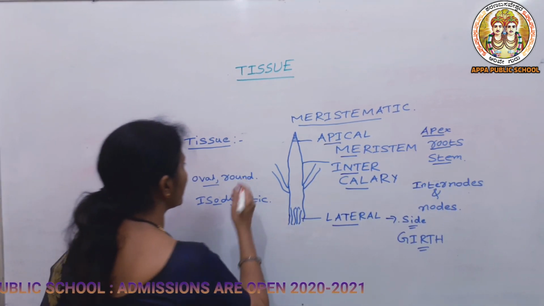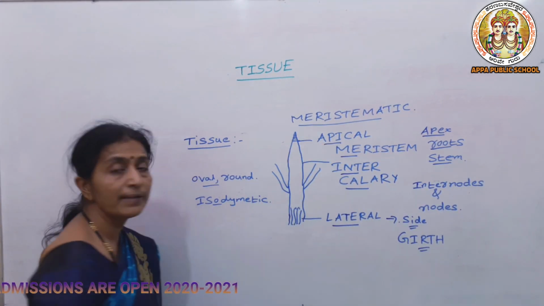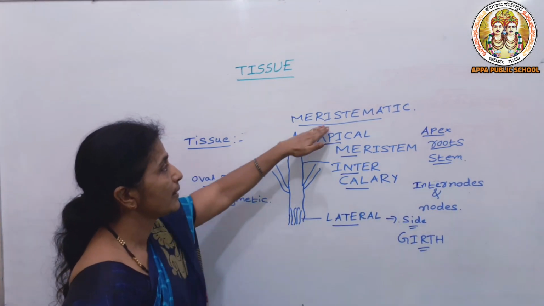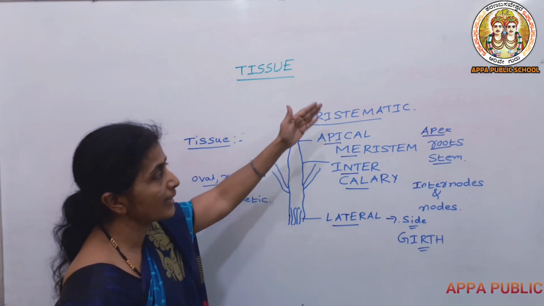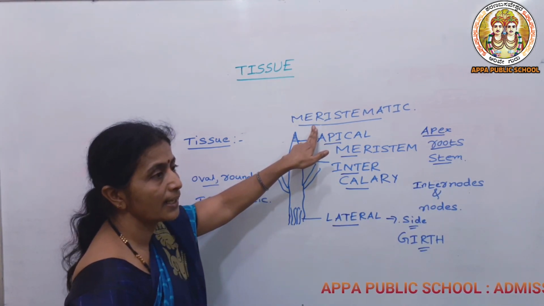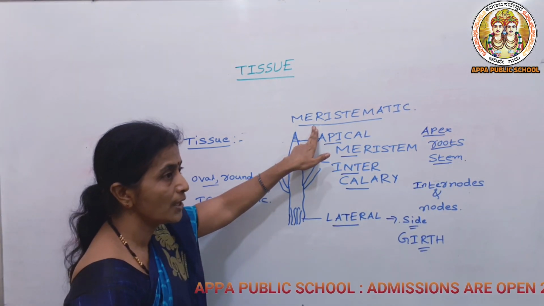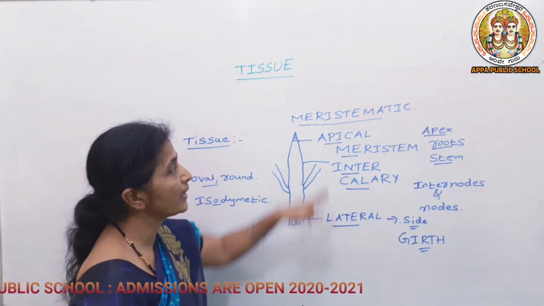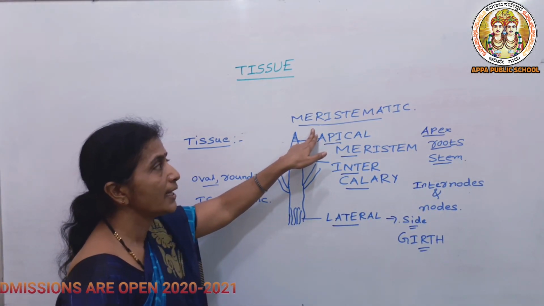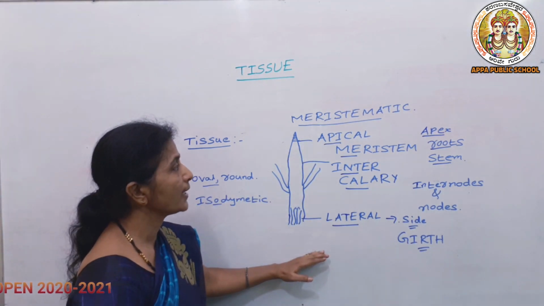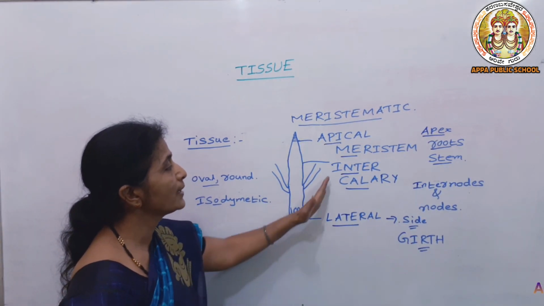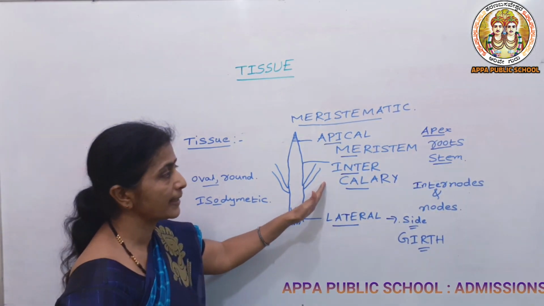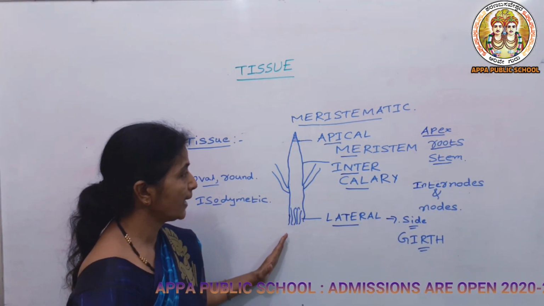So already we know that continuously it has the capacity to divide. That's why the cells will be continuously dividing. That's why another name for this meristematic tissue is dividing tissue, or dividing cells will be present. Due to that we can call it meristematic tissue. It helps in the growth of the plant either lengthwise, widthwise, or the branches and twigs will be developed due to the presence of intercalary meristem. So this is about the meristematic tissue.